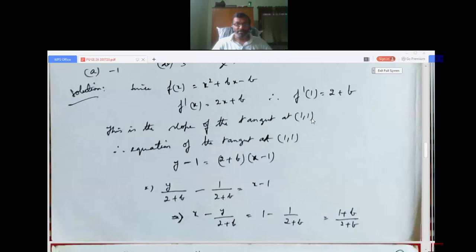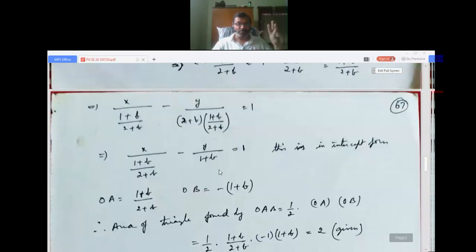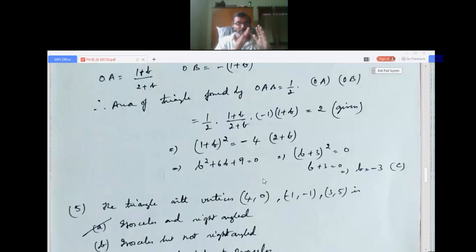The equation of the tangent, when you know the point x1 y1 and slope m, y minus y1 is equal to slope into x minus x1. y1 is 1, so y minus 1 equals slope is 2 plus b, x minus x1, x1 is 1. Then comes simplification. I divided by 2 plus b, then I brought x to one side like this and I simplified this, and then dividing I brought it to the intercept form, that is x by a plus y by b equals 1. X intercept OA is 1 plus b by 2 plus b, y intercept is minus 1 plus b. Now area of the triangle formed in the first quadrant is half into base into height, half into OA into OB, that is given to be 2.